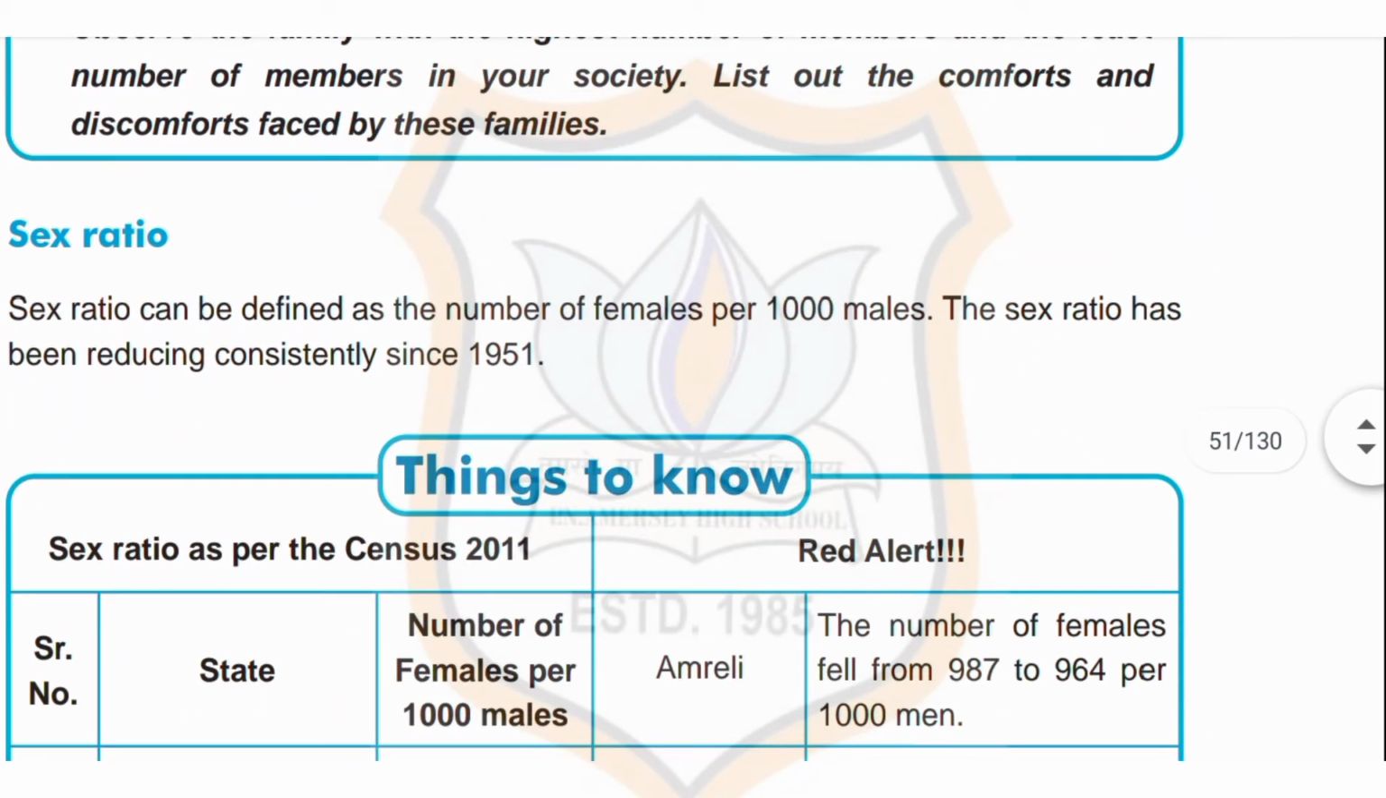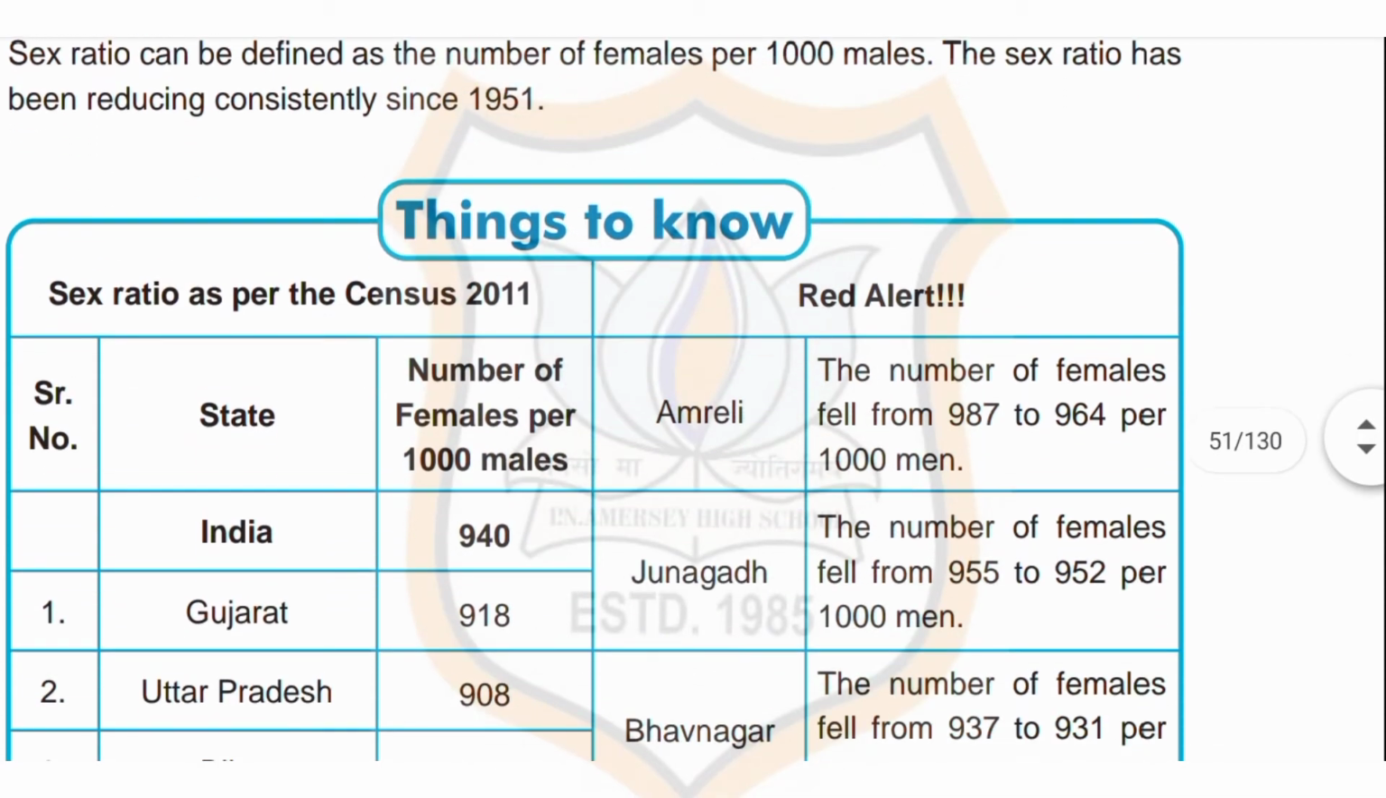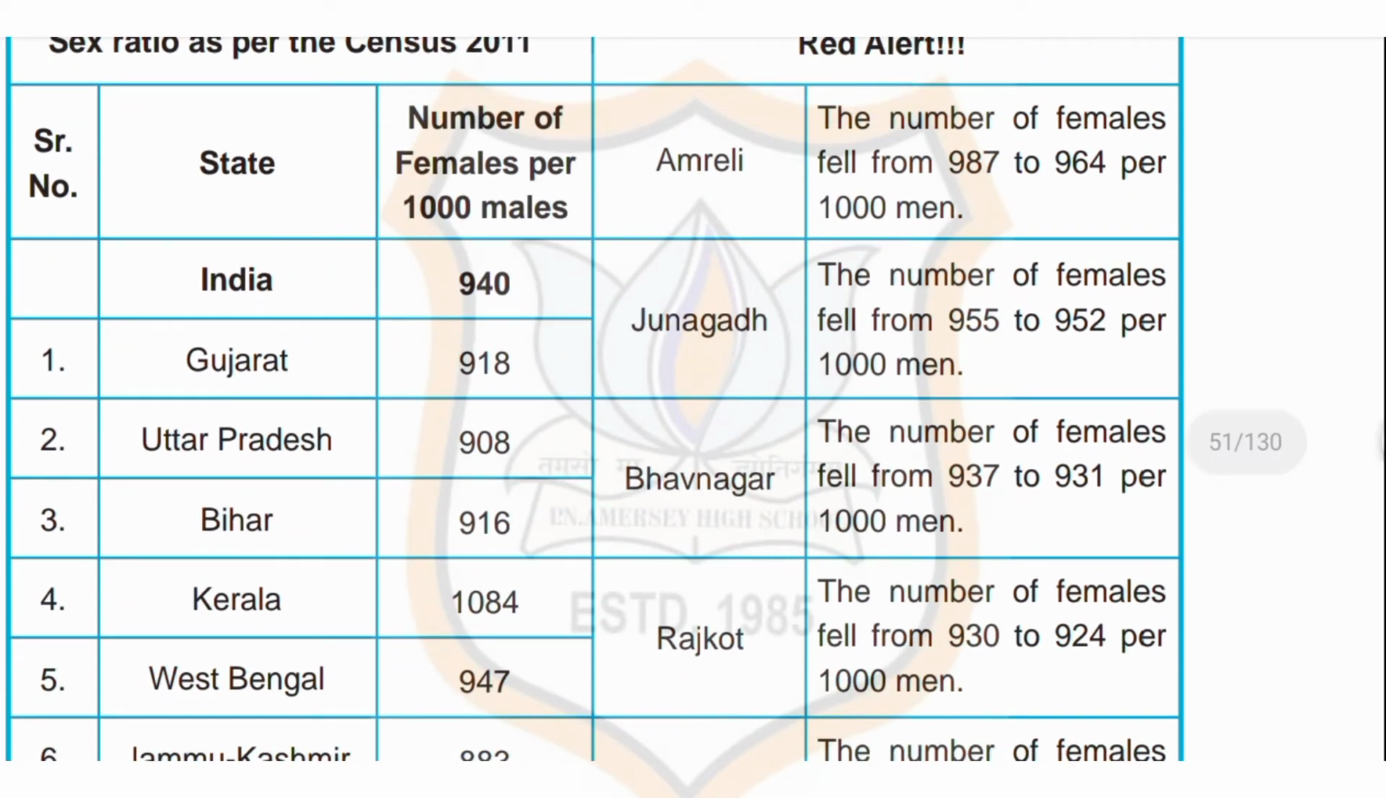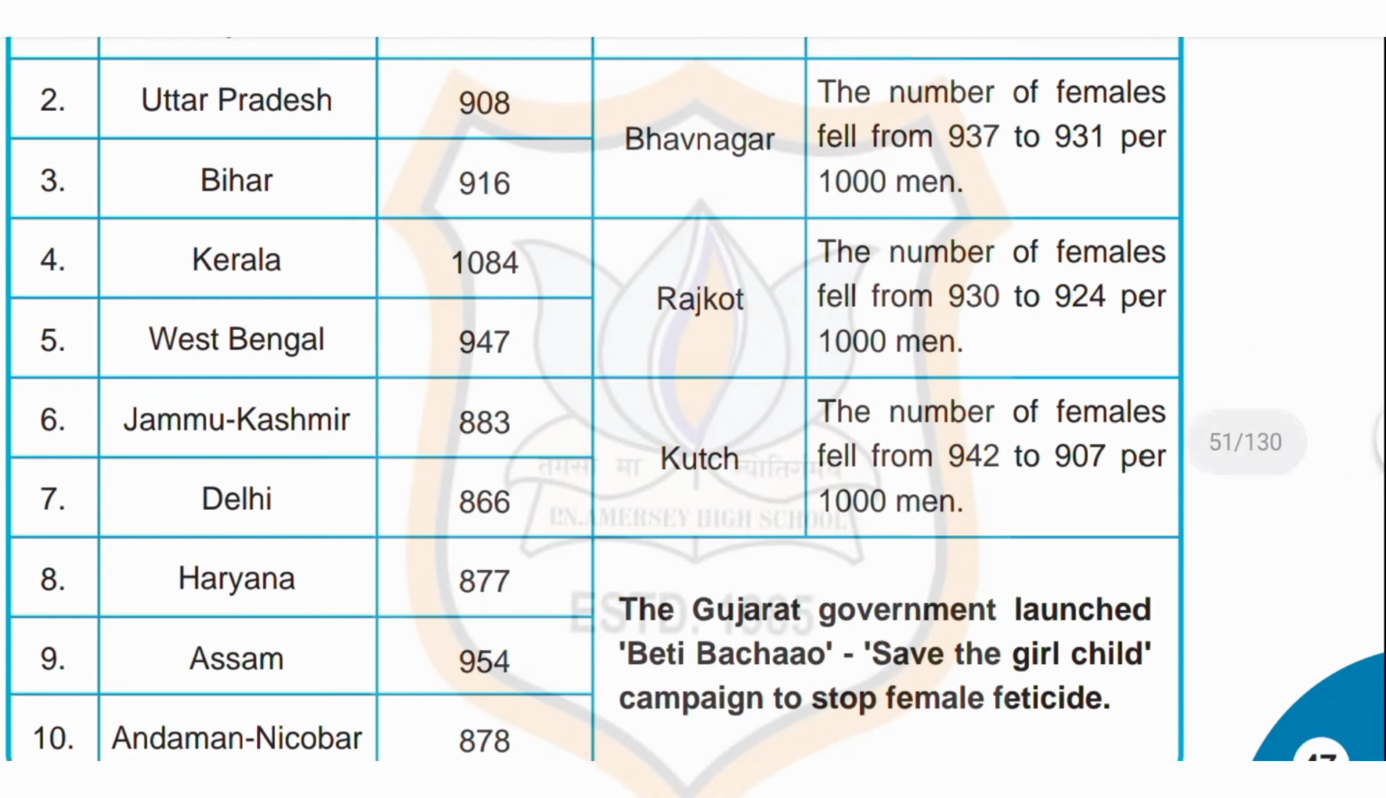Now about the sex ratio. Sex ratio can be defined as the number of females per 1000 males. The sex ratio has been reducing consistently since 1951. You can go through this chart given in things to know. Sex ratio as per the census 2011. And you can also see the red alert cities are given: Amreli, Junagadh, Bhavnagar, Rajkot, Kutch. That's why the Gujarat government launched the Beti Bachao, Save the Girl Child campaign to stop female feticide.